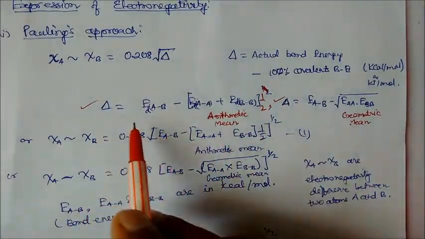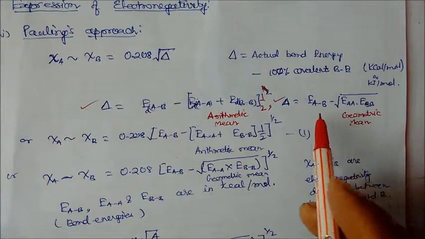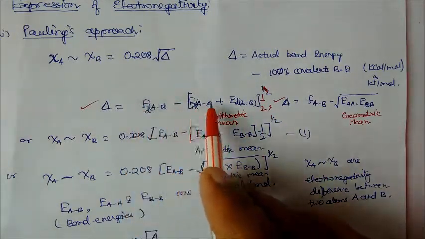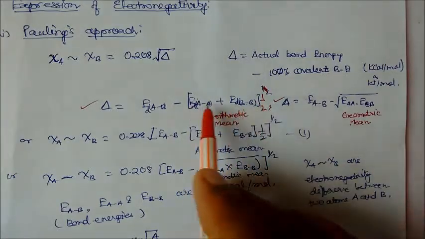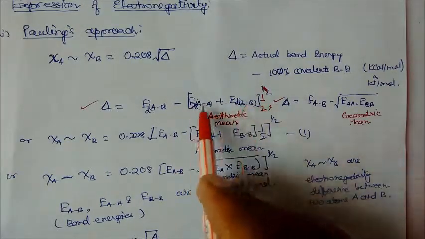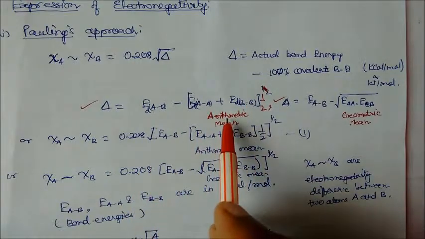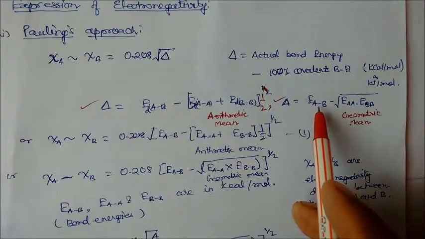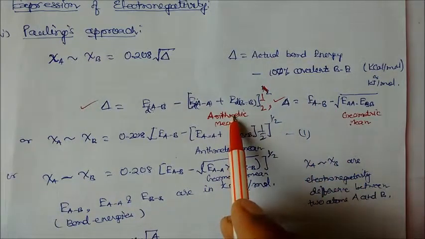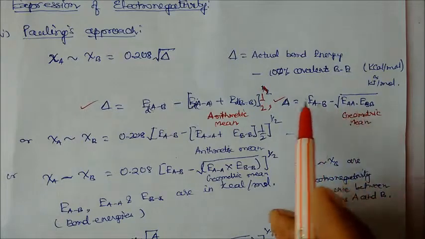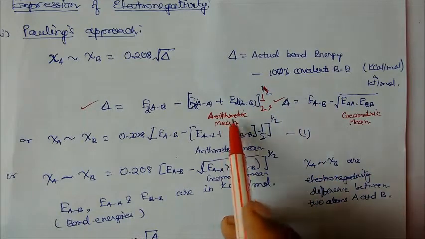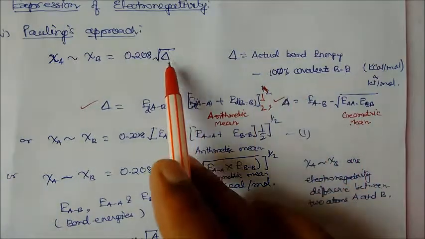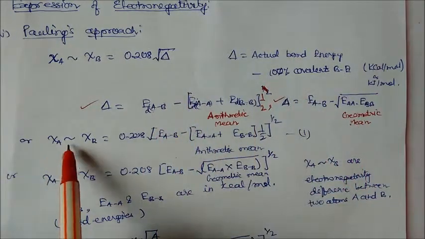So delta will be equal to what? With the arithmetic mean, this is the actual bond energy minus the 100% covalent energy, which is the average of the two bond energies of the two same molecules. So this is the arithmetic mean. There is one more way of expressing the same thing: delta is E_AB, the dissociation energy of AB, minus, instead of the arithmetic mean, the geometric mean. So there are two ways of expression, one in terms of the arithmetic mean and the other in terms of the geometric mean. Now put this delta value in the actual equation. We will get here xi A minus xi B.